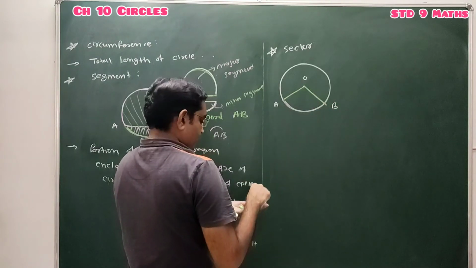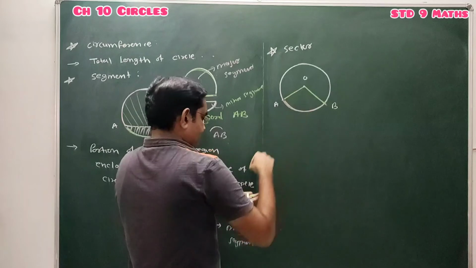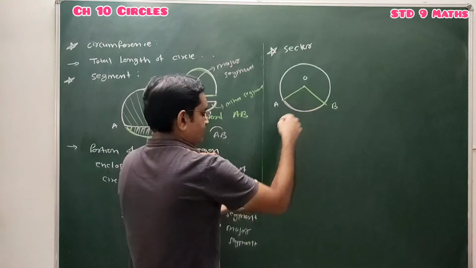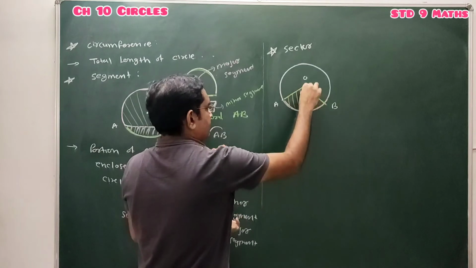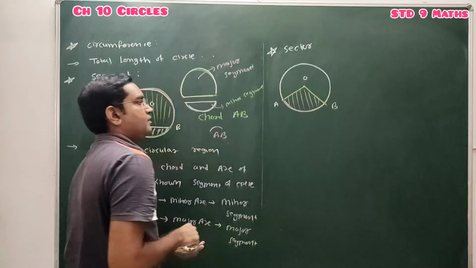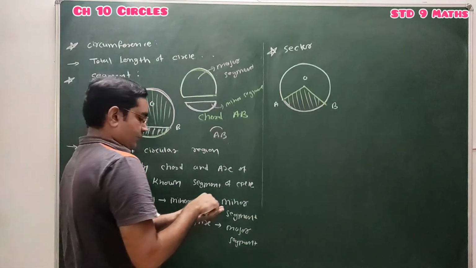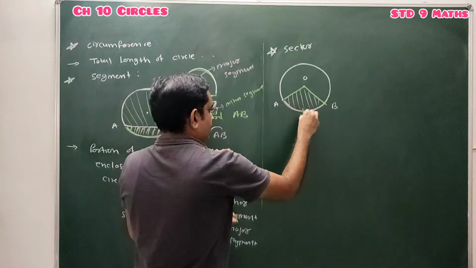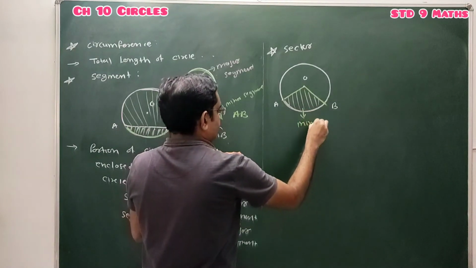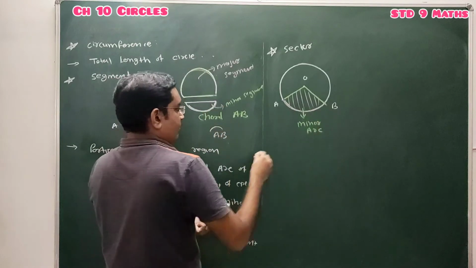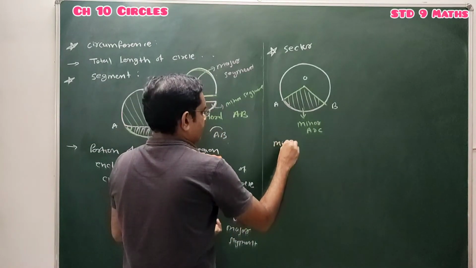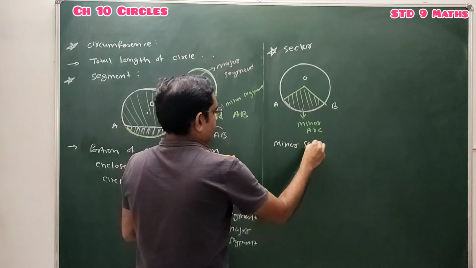So the area enclosed by these 2 line segments and this arc is known as sector. So this is our sector, and this sector corresponds to the minor arc. This is the minor arc, and that's why this sector is known as minor sector.